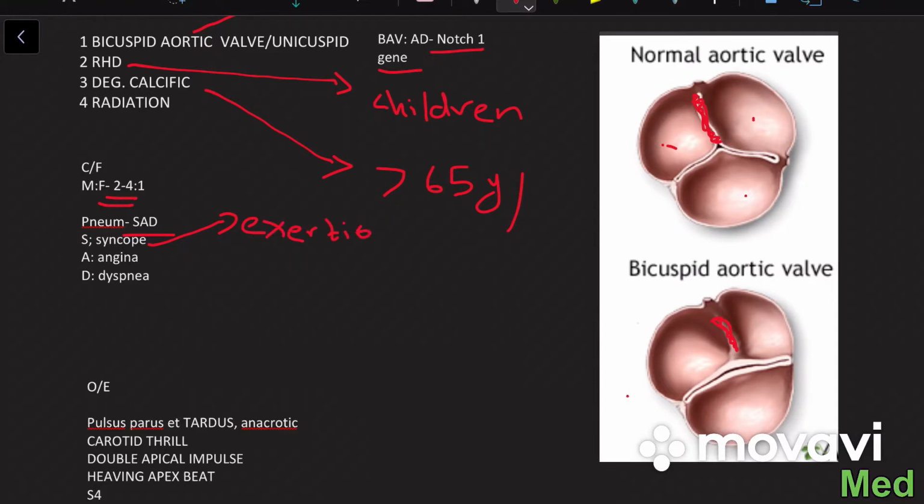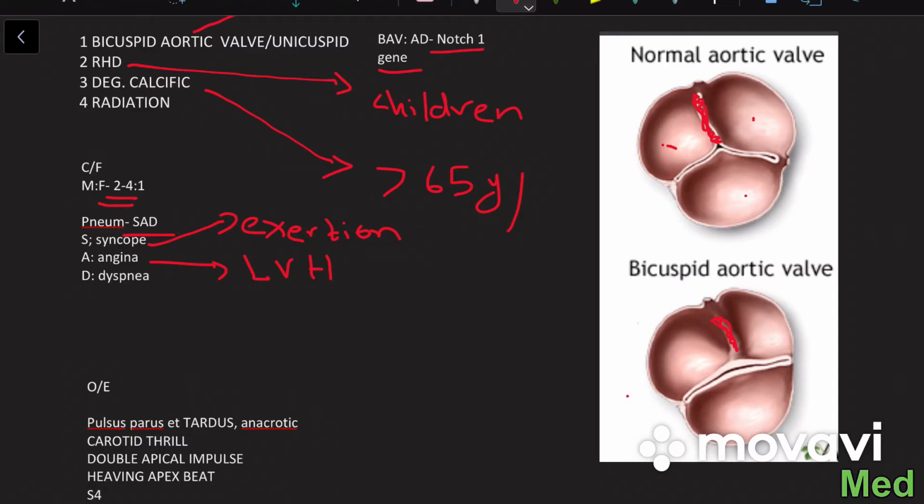So why do we have syncope on exertion? As the aortic valve is narrowed, there is decreased cardiac output. So the heart cannot pump adequate blood to the brain, and the patient experiences syncope, and angina also. It is due to the compensatory left ventricular hypertrophy. The heart requires more oxygen, and the patient may experience angina.